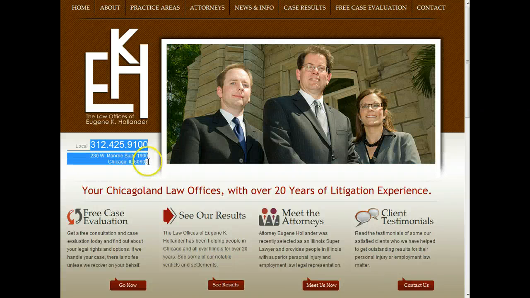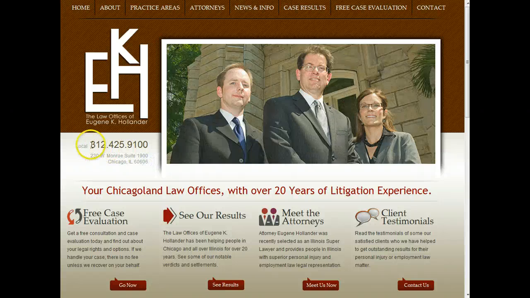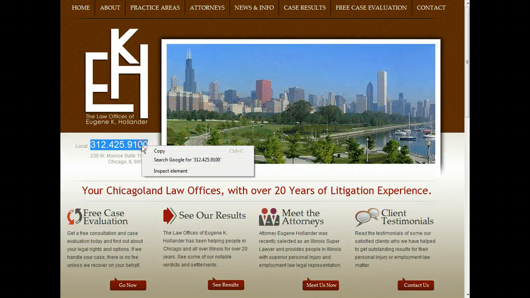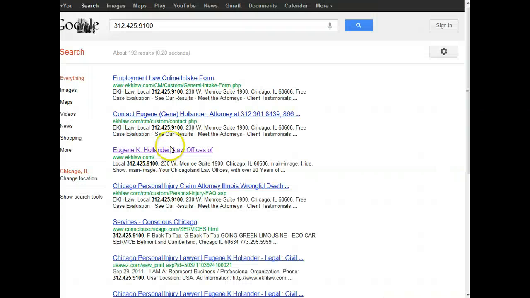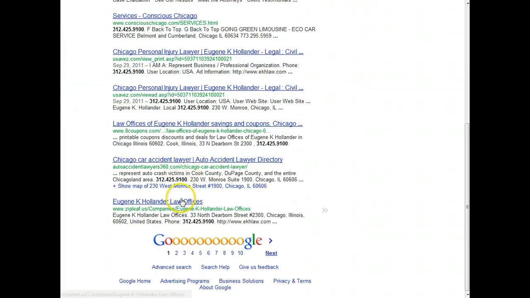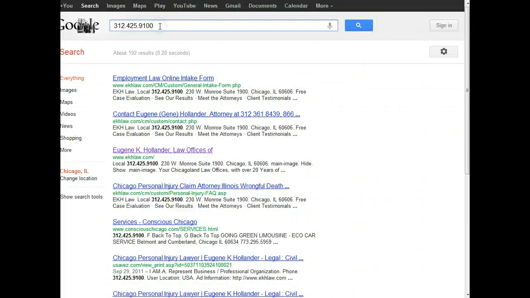And the reason that's important is Google depends on this kind of like a backlink or a way to reference how many times this business is referenced online. So if you do this in a search, you're going to see how many times they're listed. And we can put that in quotes.